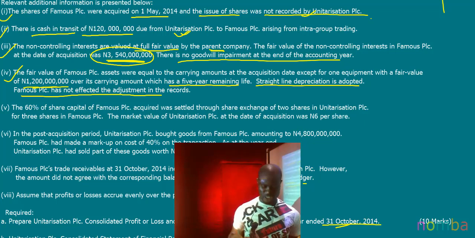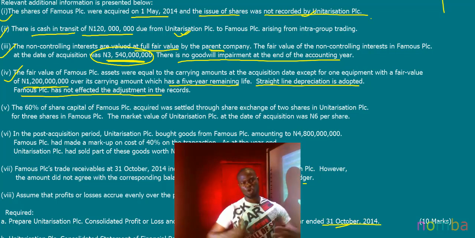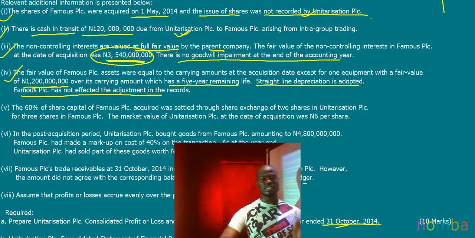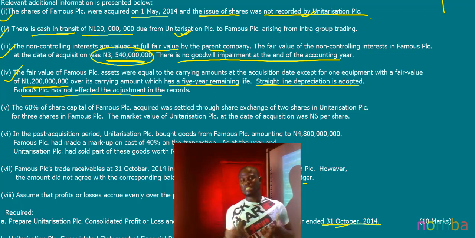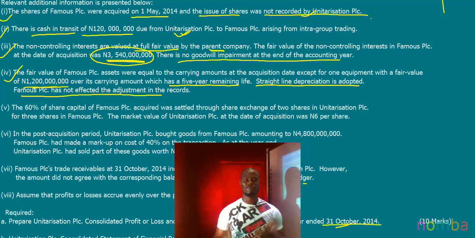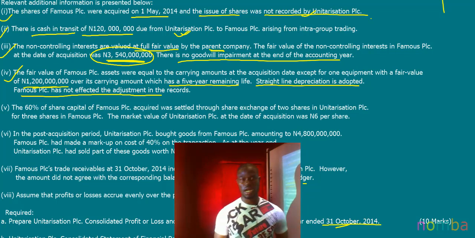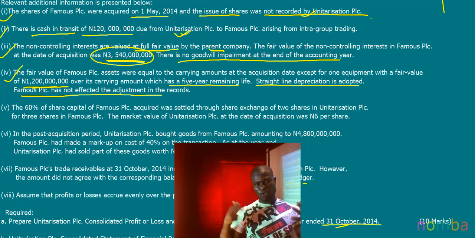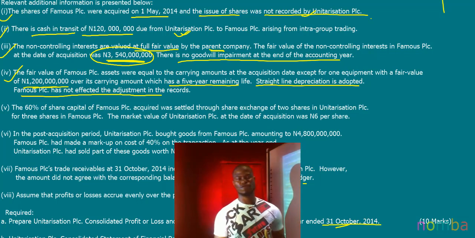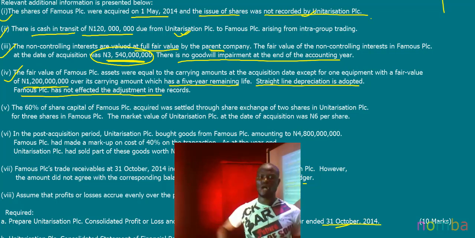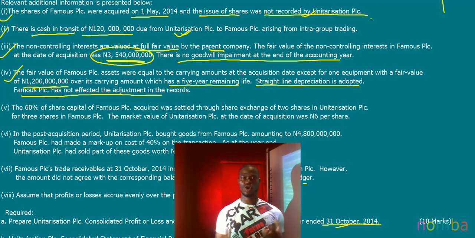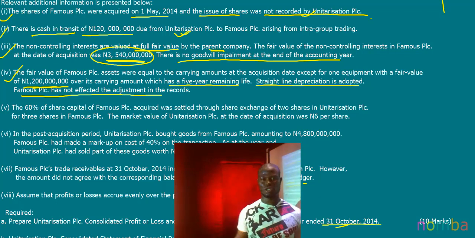Usually, according to IFRS 3 on business combinations, whenever a parent entity acquires controlling interest in another entity, the parent is required to carry out due diligence by determining the fair value of the identifiable assets and liabilities of that subsidiary. And in doing that, there would be differences between the fair value of those assets and their carrying amount. That difference will result in a revaluation surplus or a loss. And that is the situation here.